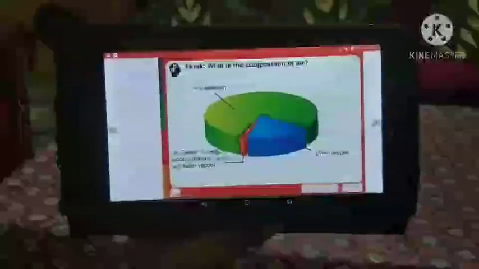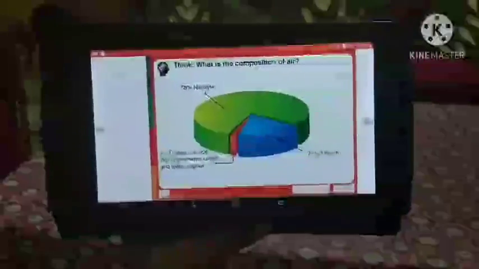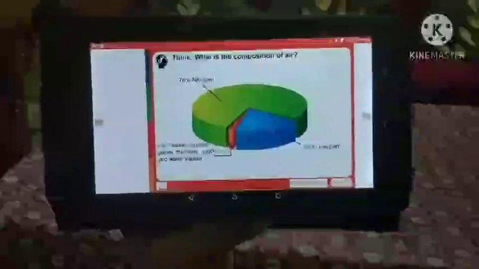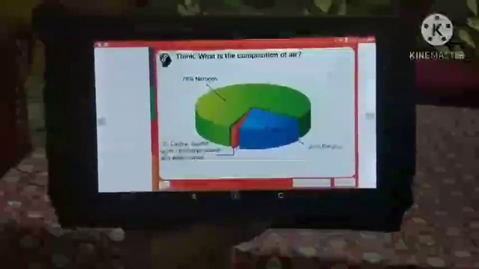Here you can see the composition of air. Air contains 78% of nitrogen, 21% of oxygen and 1% carbon dioxide, argon, methane, ozone and water vapor.